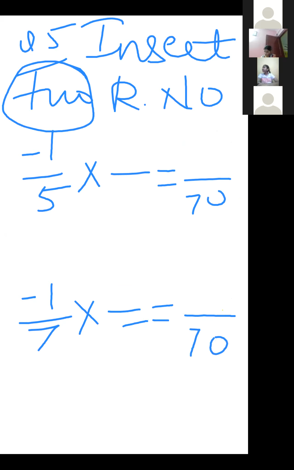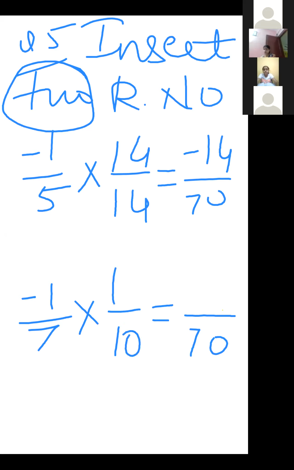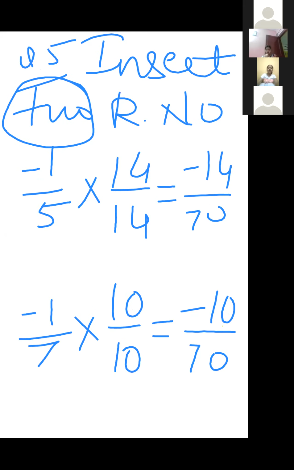Okay. So 70. So what do we write here? It will be 5 14s are 70, and 1 14 is 14. Minus 14 here, and here it will be 70. Then 7 10s are 70. Here 10, it is -10. So your numbers are in between -10 and -14. So write any two numbers: -11/70, -12/70. Okay. Yes, Mrigakshi. Unmute yourself and ask the question.